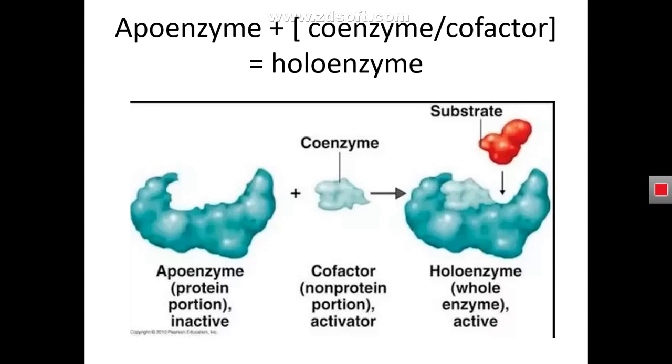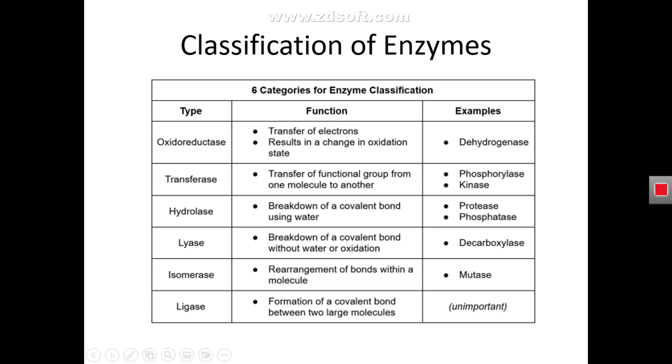An enzyme that is non-functional we call an apoenzyme. The apoenzyme does not have any cofactor or coenzyme bound to it. However, the holoenzyme is the fully functional enzyme, and it has a coenzyme or cofactor bound to it.